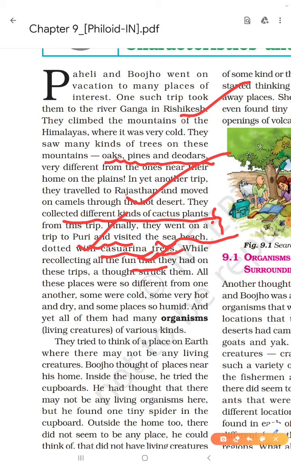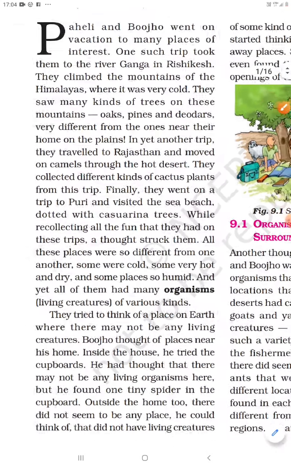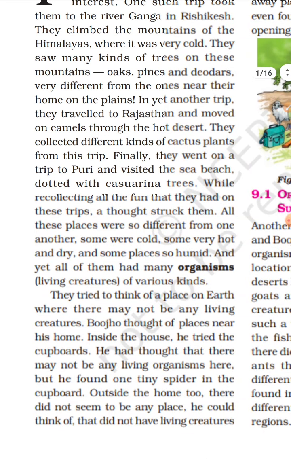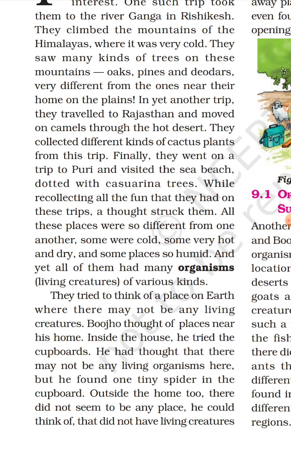Okay, so such places are there. They have seen various kinds of organisms, various kinds of living creatures there. They tried to think of a place on earth where there may not be any living creatures. Now they are thinking to find out that place where they do not find any living creature. Then Bujo thought of a place near his home.